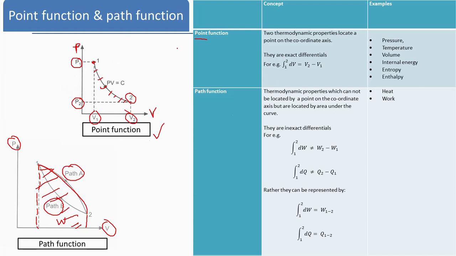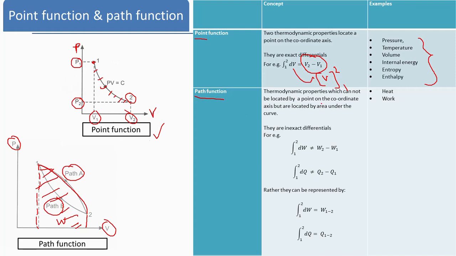For example, if you integrate dV, then the integration of dV is V, and the limits are from 1 to 2. So it is V2 minus V1, upper limit minus lower limit. Therefore we can write down the integration like this when it is a point function. These are examples of point functions: pressure, volume, temperature, internal energy, entropy, enthalpy, etc.